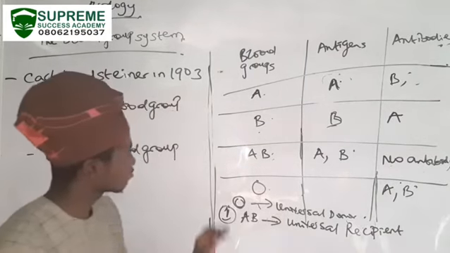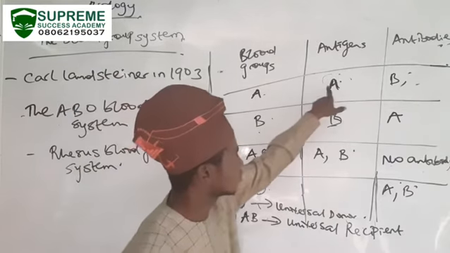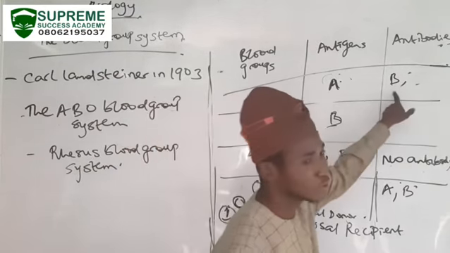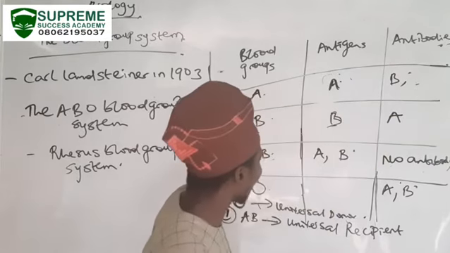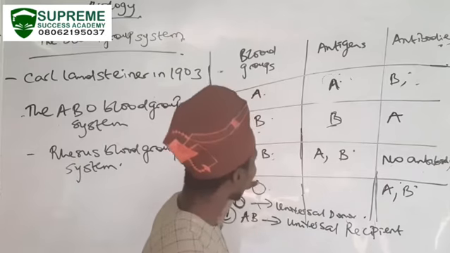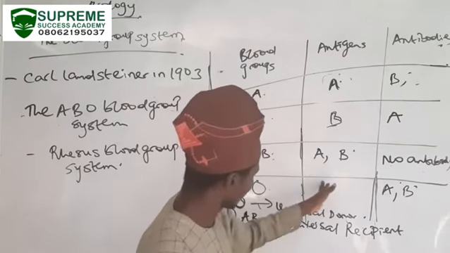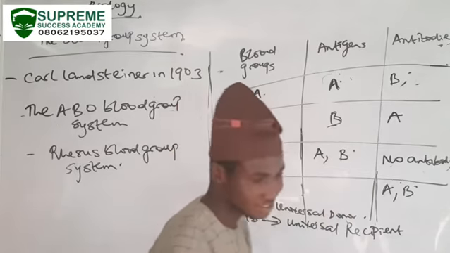So having understood that, I'm going to go through it once again. Blood group A has antigen A and it has antibody B. Blood group B has antigen B plus antibody A. Blood group AB has antigen A and B, and blood group O has no antigen, and of course it has both antibodies.